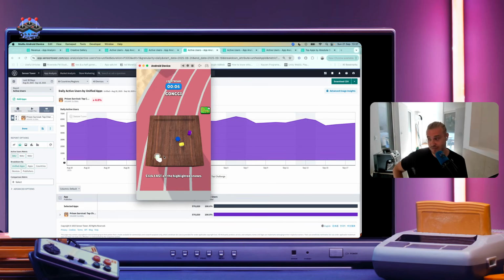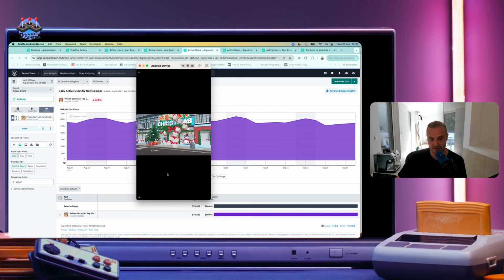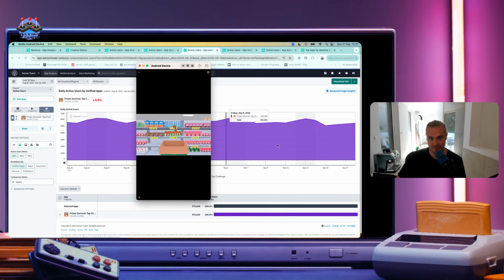But what it shows is that prison-themed UA and organics really work, because there are still a lot of users using this. So, revive here. If I don't revive, you're shown an interstitial ad, like right there. So that's the convert or die rewarded or interstitial ad placement that so many hyper-casual games are based around. And the reason why is because it works super well.